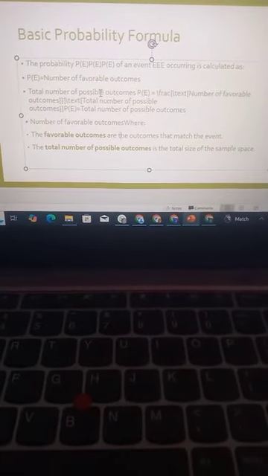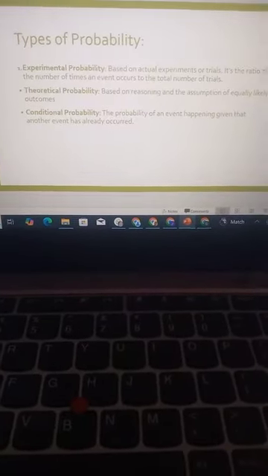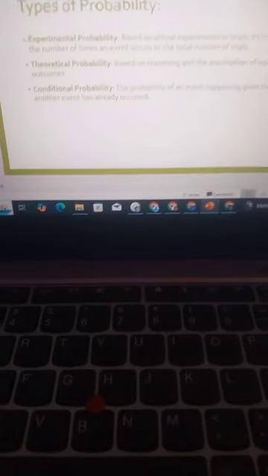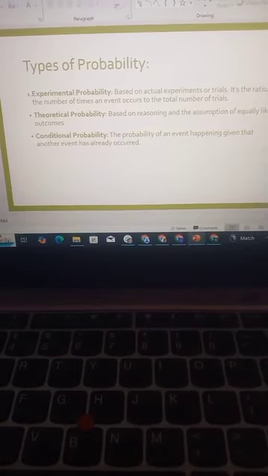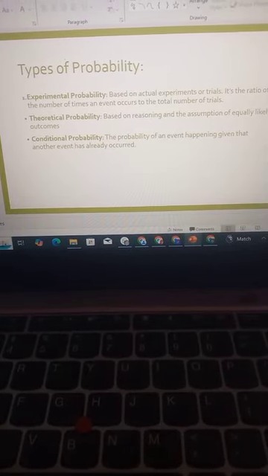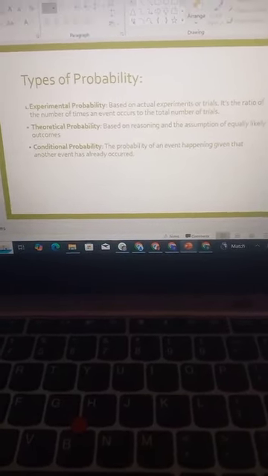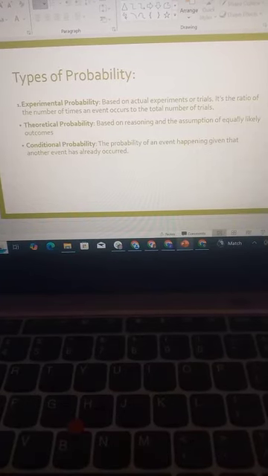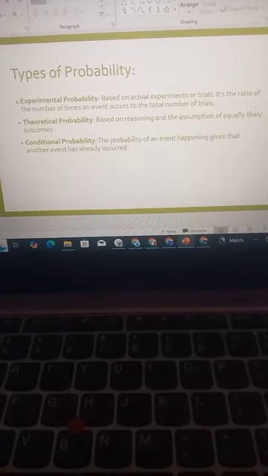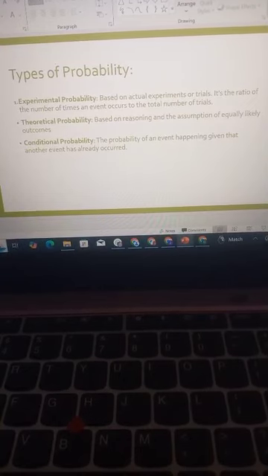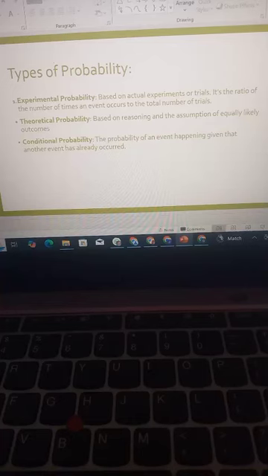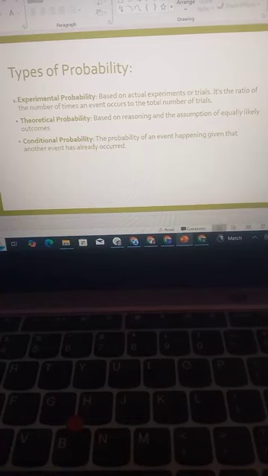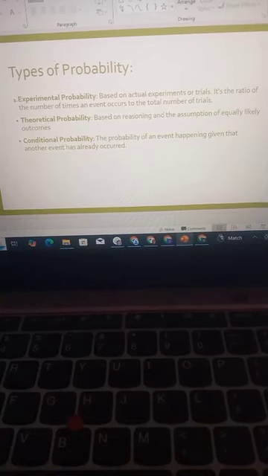Let's move to our next topic, the types of probability. First, we have the experimental probability, that is based on actual experiments or trials. It is the ratio of the number of times an event occurs to the total number of trials. Theoretical probability is based on reasoning and the assumption of equally likely outcomes.